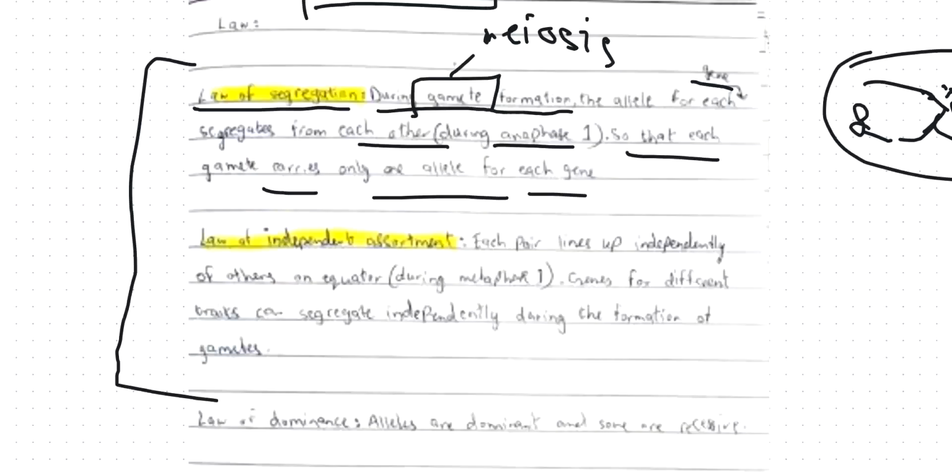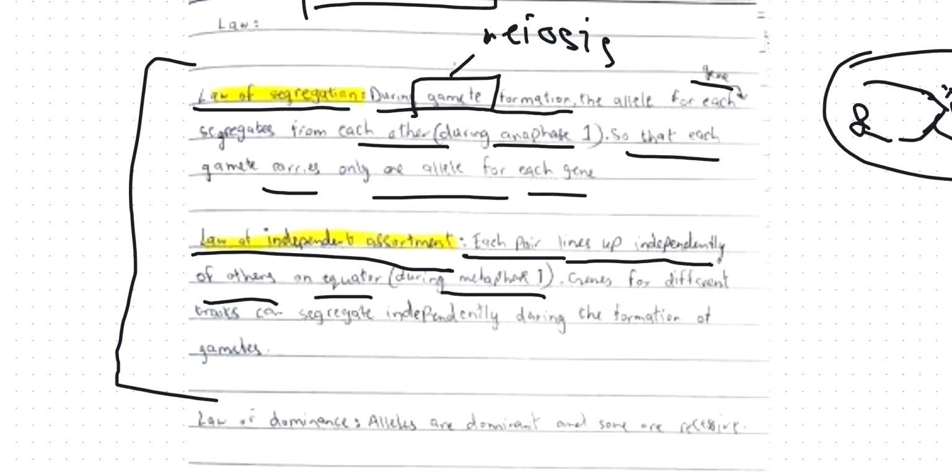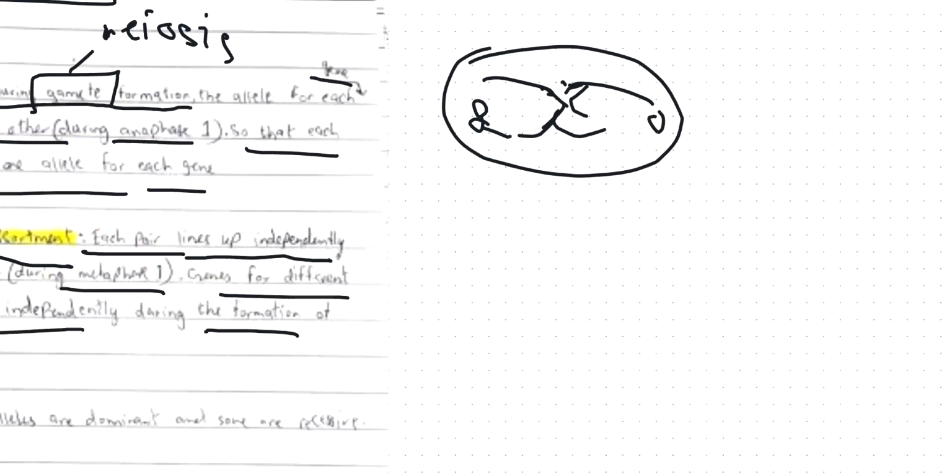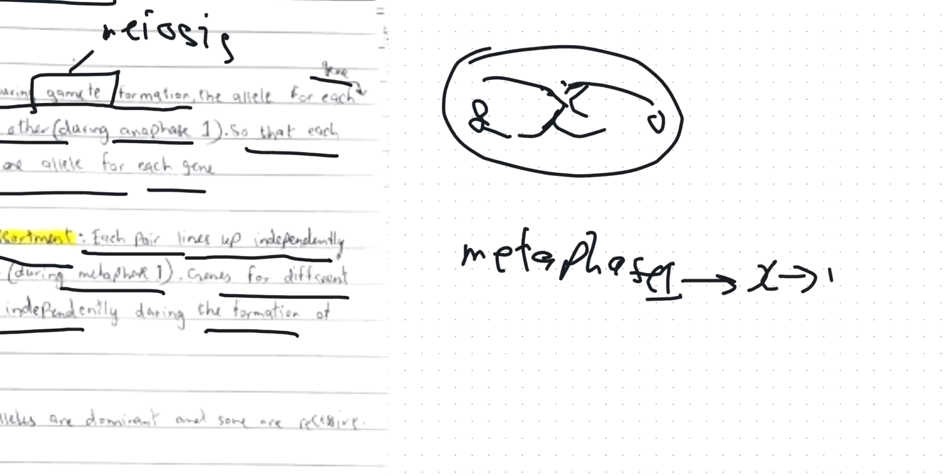And the law of independent assortment is when each pair of chromosomes lines up independently of one another on the equator during metaphase 1. So genes of different traits can segregate independently during formation of gametes. The law of independent assortment states that during metaphase 1, my chromosomes would line up independently of one another.